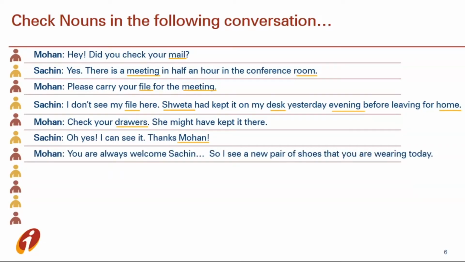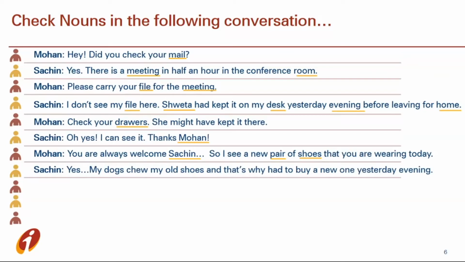So I see a new pair of shoes that you are wearing today. So in this sentence, the name Sachin is a noun because it's the name of a person. And pair, it is actually an idea. Like things come individually, and when we use two things together, that's called a pair. So pair is an idea, that's why it's a noun. Shoes, a thing. Sachin: Yes, my dog chewed my old shoes, and that's why I had to buy a new one yesterday evening. So in this sentence, dog is the name of an animal, that's why it's a noun. Shoes, a thing.